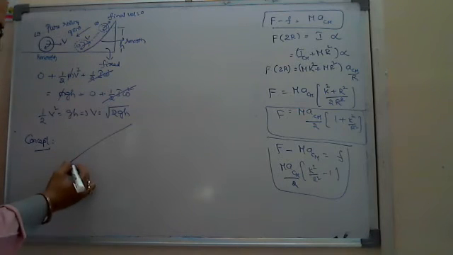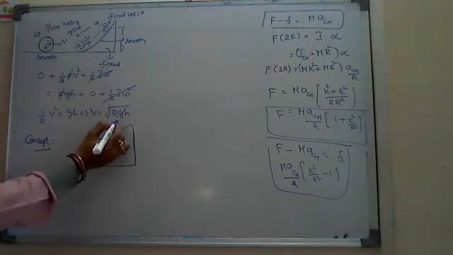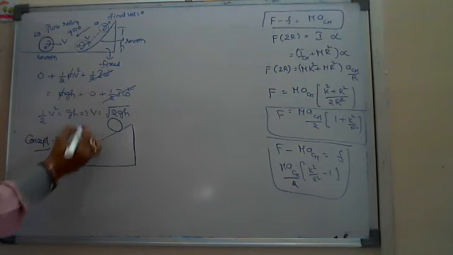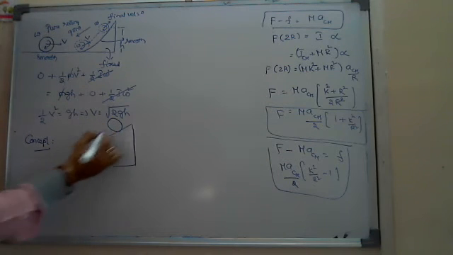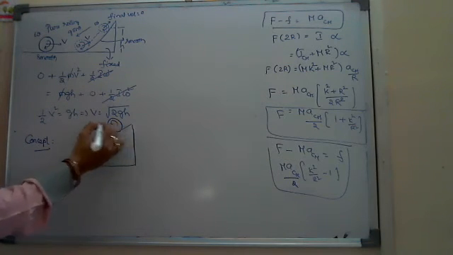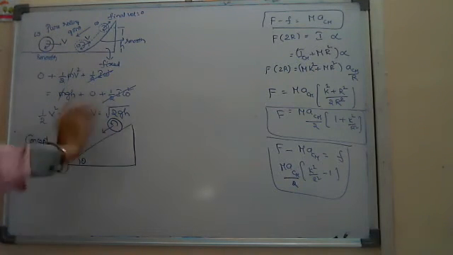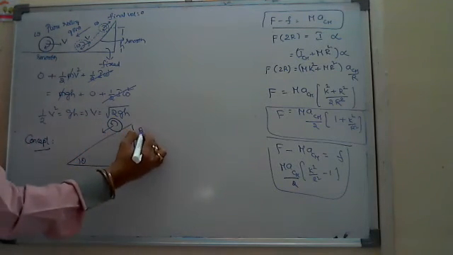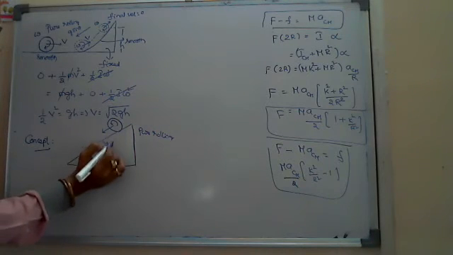Suppose this is one inclined surface of inclination theta, and on the inclined surface you leave one body, and that body tries to come down with rotatory motion, some angular velocity, and some linear velocity. It is in pure rolling, and the surface is rough.